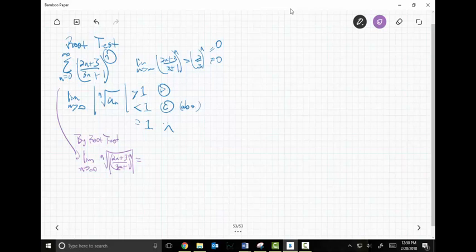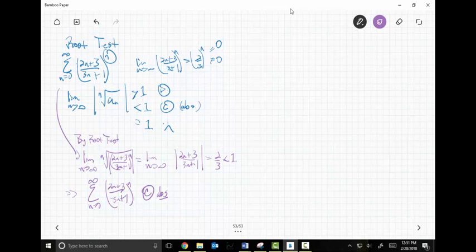So this is equal to the limit as n goes to infinity. The nth roots and the nth powers cancel one another out, and I end up with the absolute value of (2n + 3)/(3n + 1), which is obviously 2/3. Since 2/3 is less than 1, that implies that the sum from n equals 0 to infinity of ((2n + 3)/(3n + 1))^n, you guessed it, not only converges, but it converges absolutely. It's powerful. It's good stuff.